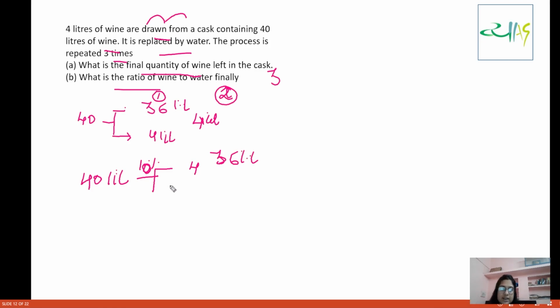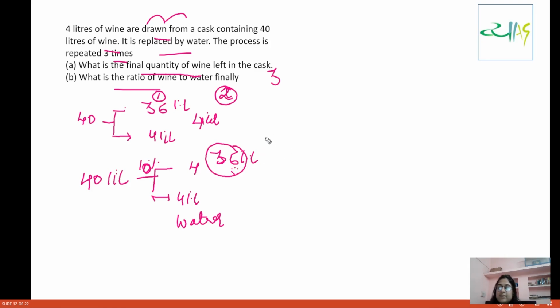Now we are having this 4 liters of water. Fine for us. Now see what is going to happen here: now we will withdraw from this. This is a mixture containing 36 liters of wine and 4 liters of water. So we will withdraw both water and wine.